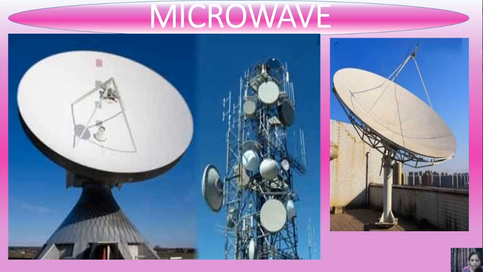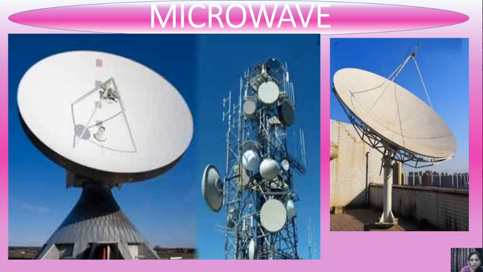Parabolic antennas are mounted on towers to send a beam or signal to other antennas. They are used in microwave transmission to send signals from one place to another, from one antenna to another antenna.